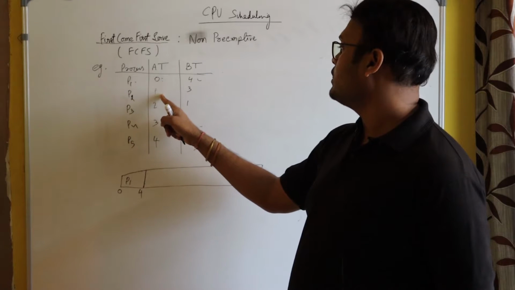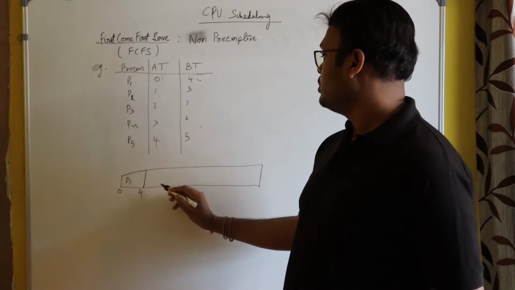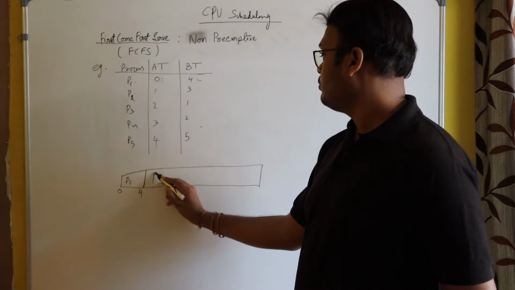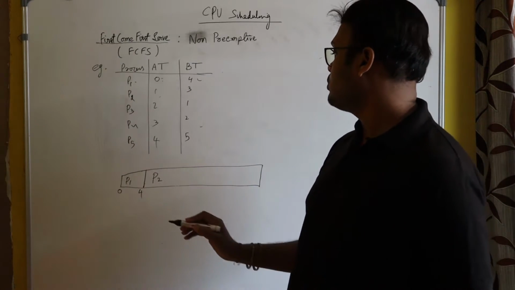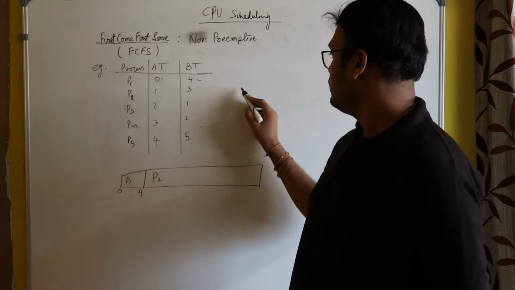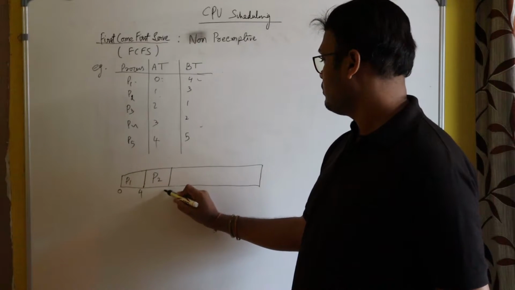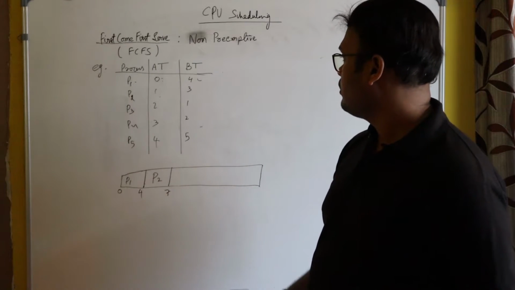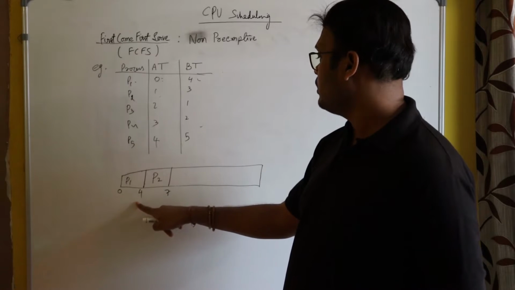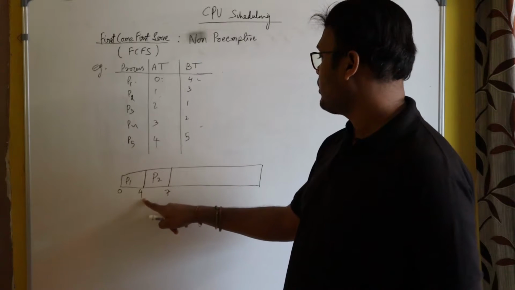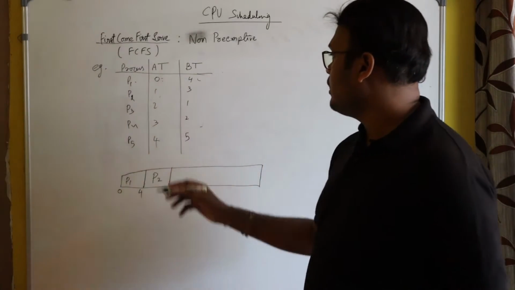After 0th second, you can see 1 second is there. It means P2 has arrived. So now the CPU is given to P2. And now P2 will run for 3 seconds. So it will be 4 plus 3, 7. Burst time of P1 is 4 seconds, 4 minus 0, 4. And burst time of P2 is 3 seconds, 7 minus 4, 3. Here you can check it. Okay.